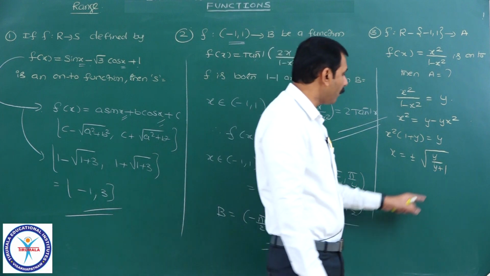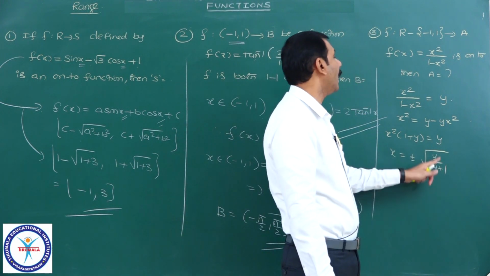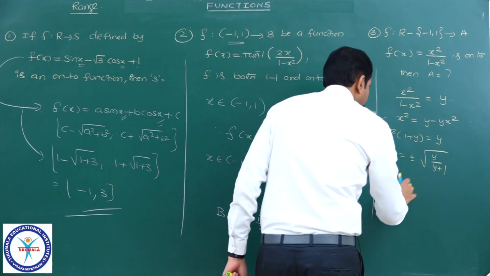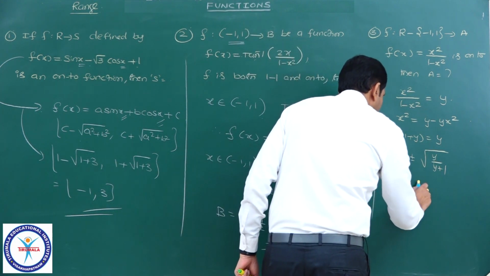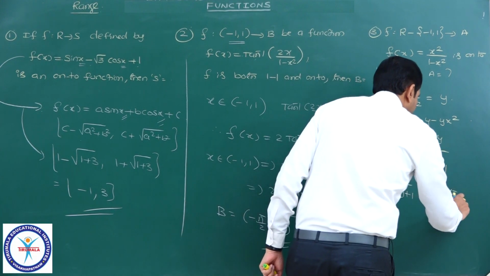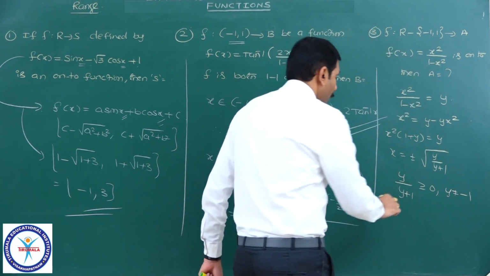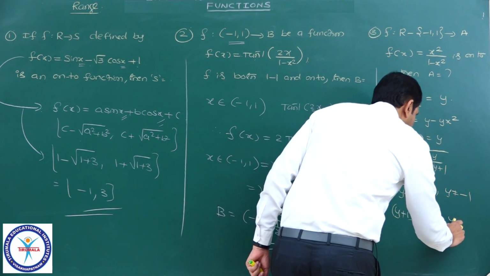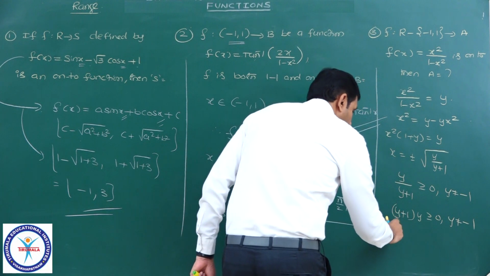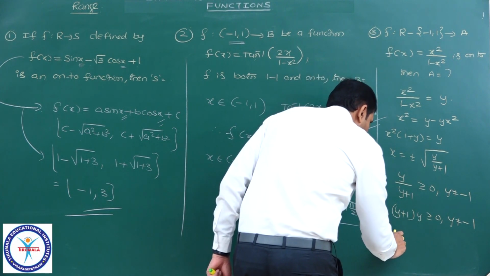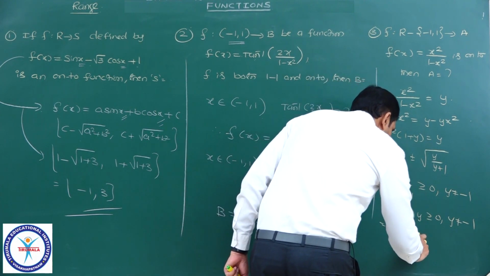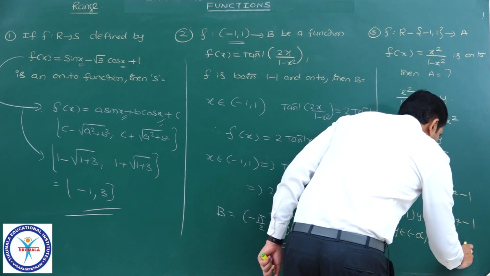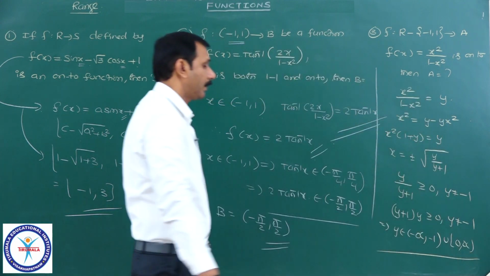Now, the values of y where it is defined are nothing but the range of this function. Where it is defined here, y by y plus 1 should be greater than or equal to 0, where y is not equal to minus 1. Numerator by denominator means y plus 1 into y greater than or equal to 0, where y is not equal to minus 1. Therefore, greater than or equal to 0 means y belongs to minus infinity comma minus 1, open it should be, union closed 0 to infinity will be the solution.